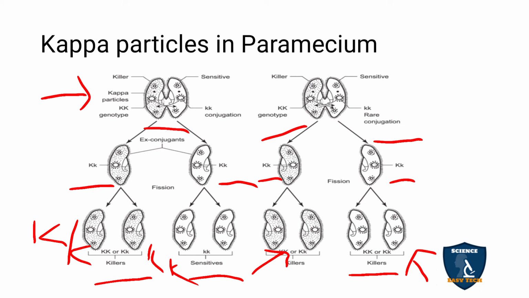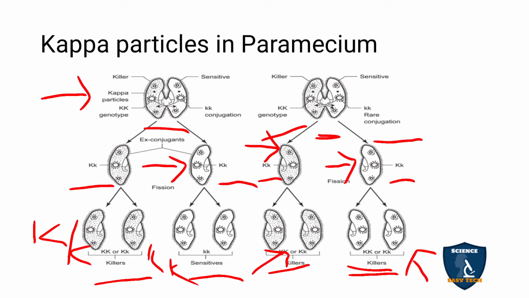Due to this separation, the kappa particles are not allowed into this sensitive type. But here the duration is long, so the kappa particles enter into it. The cytoplasmic fusion takes place equally, and they get the particles in both daughter paramecia.